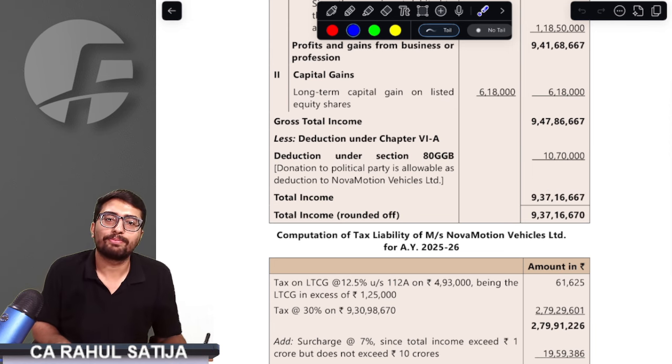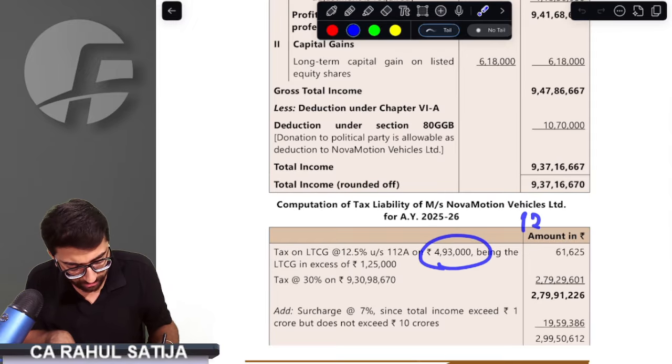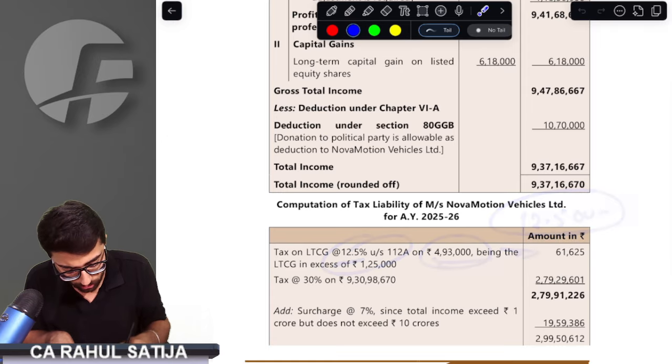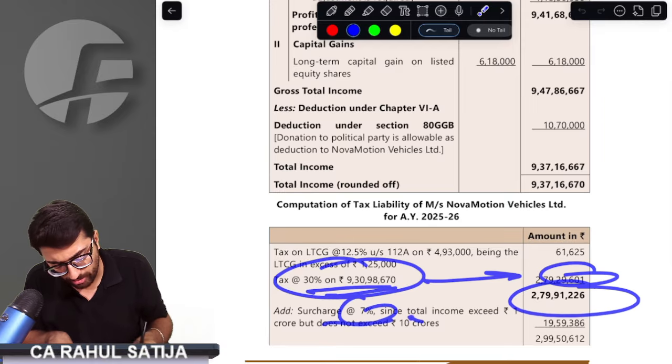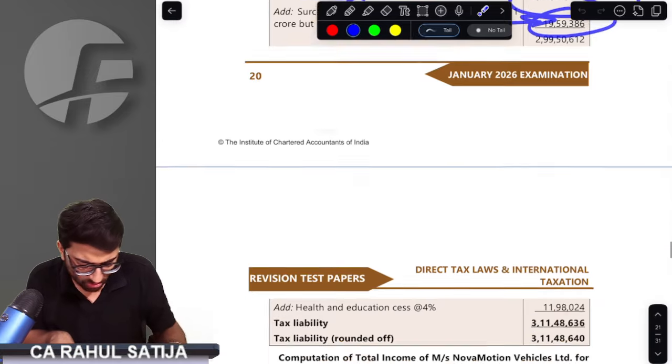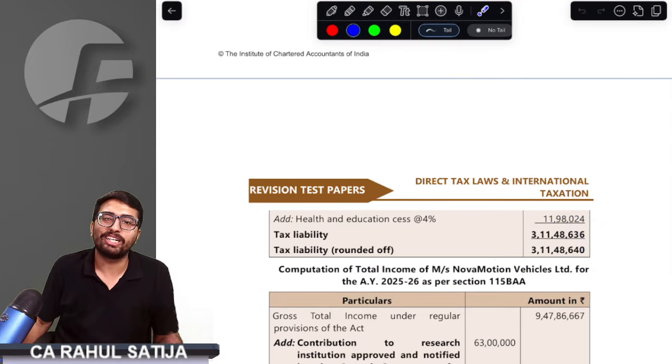Now, the question arises: are we done with the answer? The right answer is we are not done with the answer. Whatever the capital gain we had, it would be taxed at the rate of 12.5% over 1.25 lakh rupees. This would be the tax amount, and the remaining income would be taxed at the rate of 30%. Whatever tax amount turns out to be, we have to add 7% surcharge and education cess, and this would give us tax liability. This was not the important part of the question.